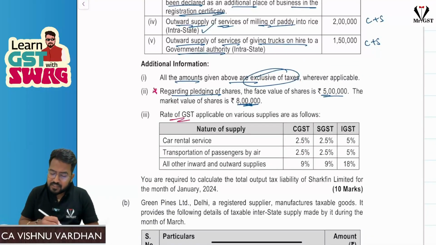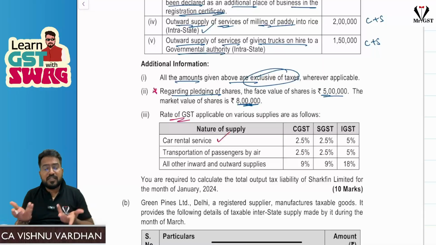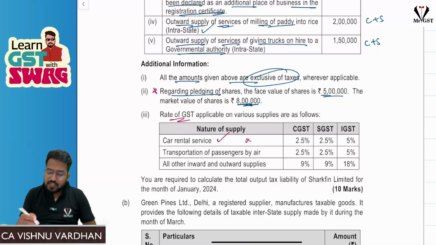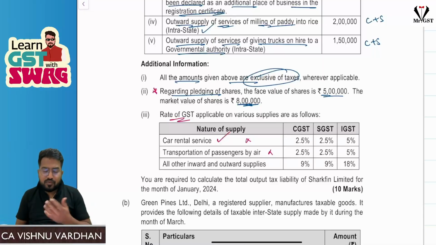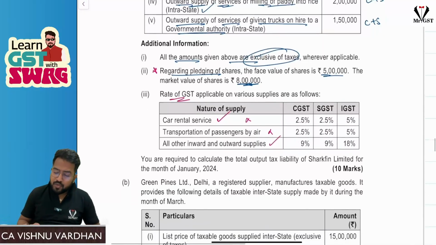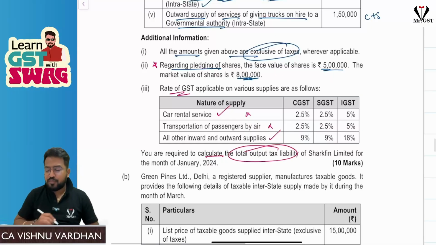Next, rates of GST. Car rental services, they give GST rates. Absolutely useless information. Transportation of passengers by air, no service. I think seriously they have edited some question and given it here. All other inward supplies, all that stuff. Sir, 9%, 6%, 18%. You are required to calculate total output tax liability.